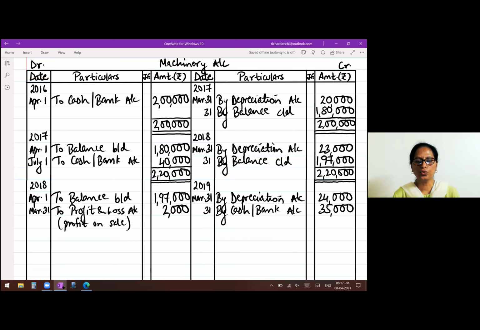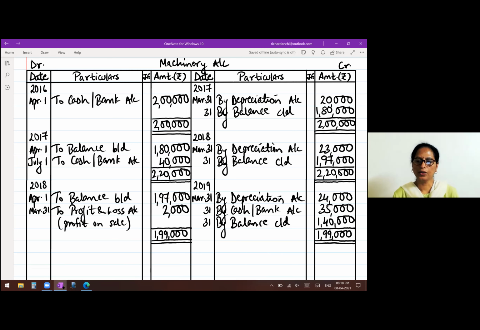Okay, now out of the two machines, one machine is still in the business, in the company. So you will close the account and get the balance of that machine. One is sold, but one still remains. So take the total. The debit side total here is 1,99,000. Write it on the credit side. Balance again March 31st, balance carried down 1,40,000.